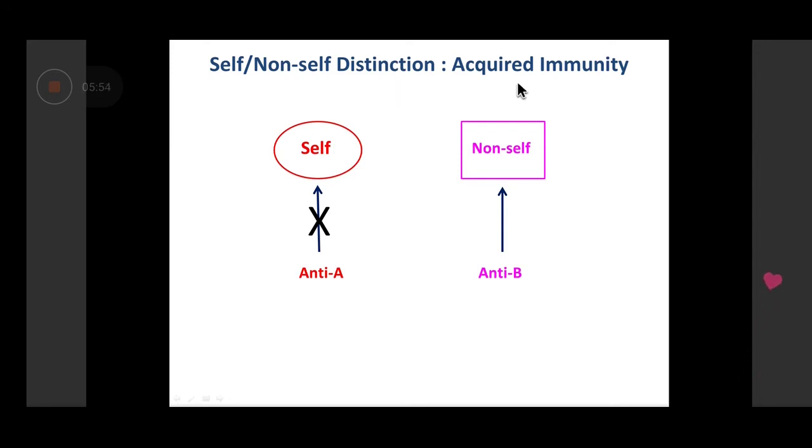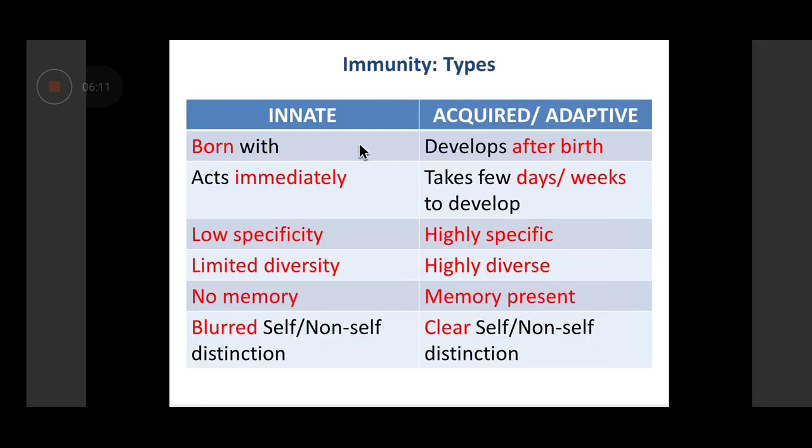So this feature is well ingrained into the acquired immune system. When the acquired immune system is developing, it learns to recognize non-self from self, and it learns to fight only against non-self and not against self. Okay. So this, just to recap the differences between the innate and acquired immune response, which we've already covered.